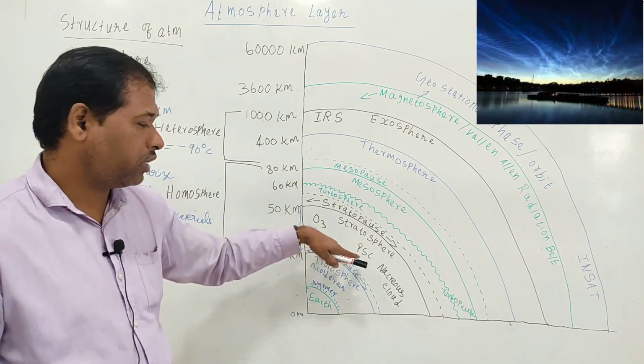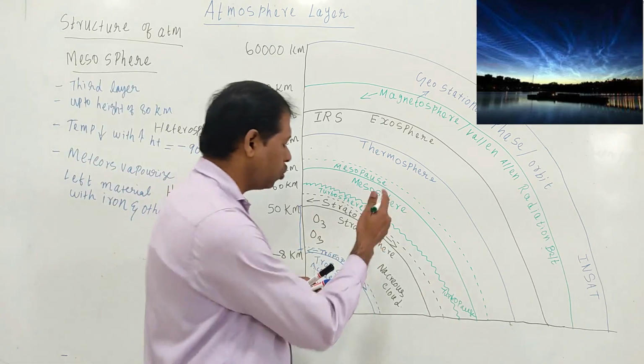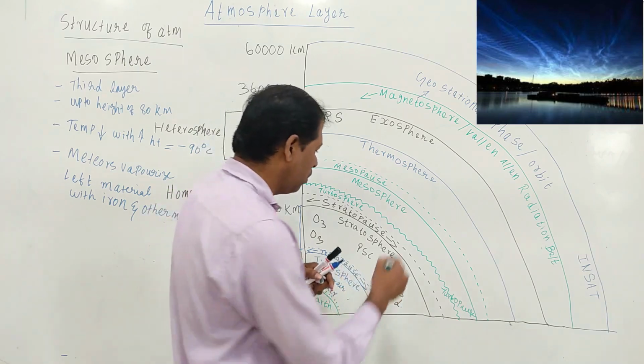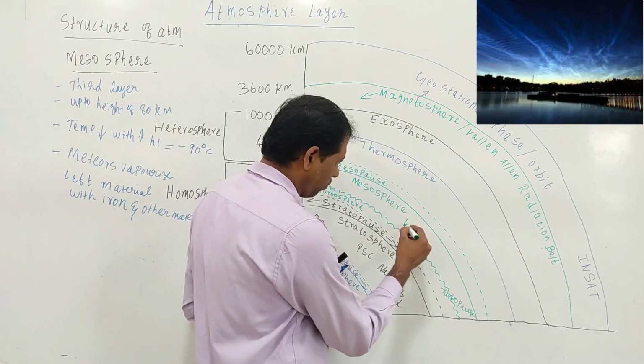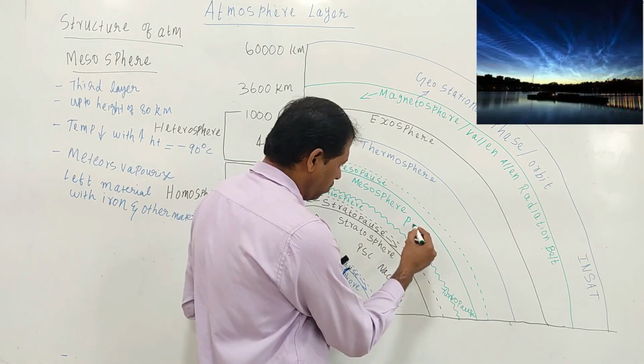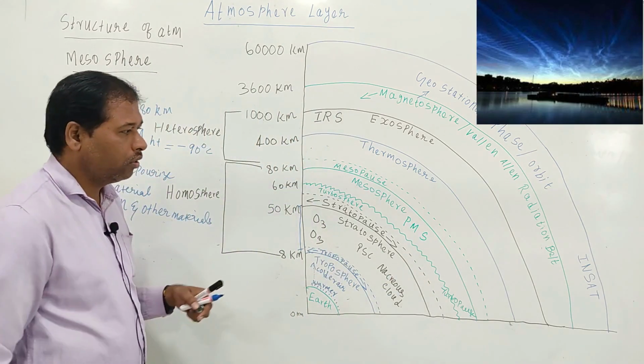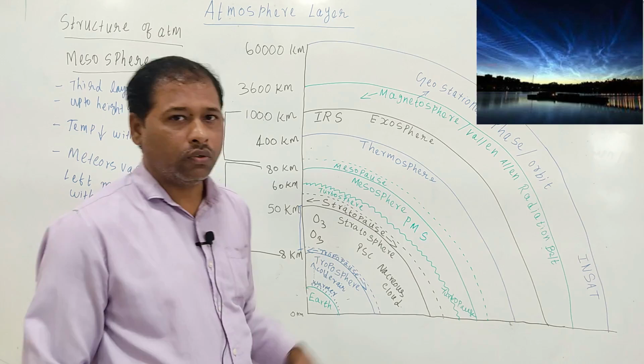So like the polar stratospheric cloud, in the mesosphere also there is a special form of cloud called the polar mesospheric cloud. Okay, polar mesospheric cloud.